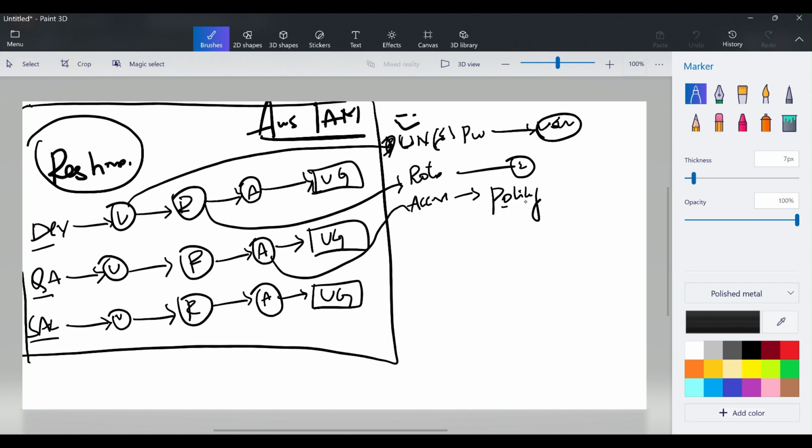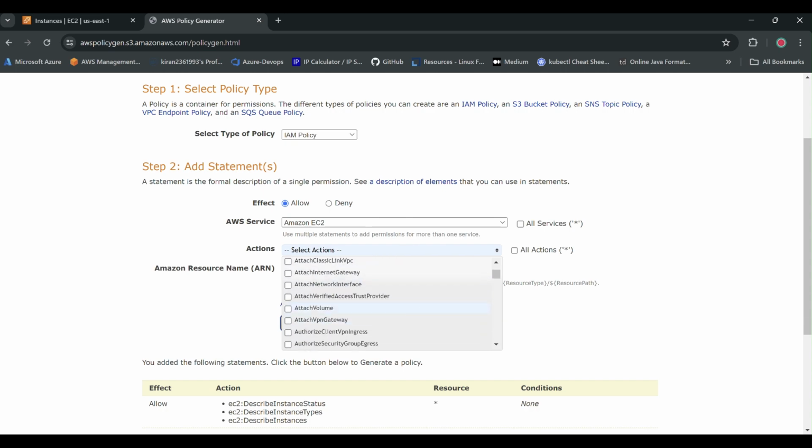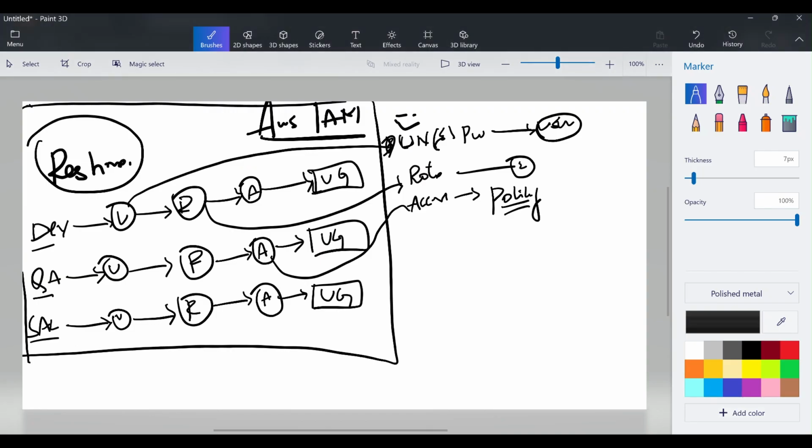Guys, as I said before, see how many policies there are in EC2. Imagine you are giving access to EC2. Under EC2 you can restrict the user so that he can only view the instance, or he can start and stop the instance, or he can watch the status of the instance. Such kind of access will be done by policy itself.